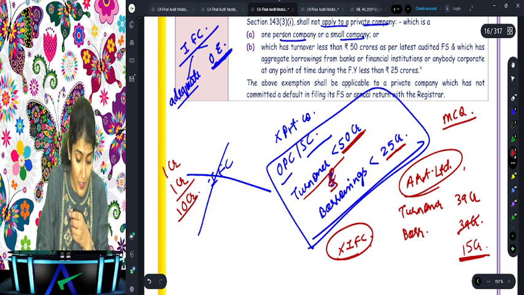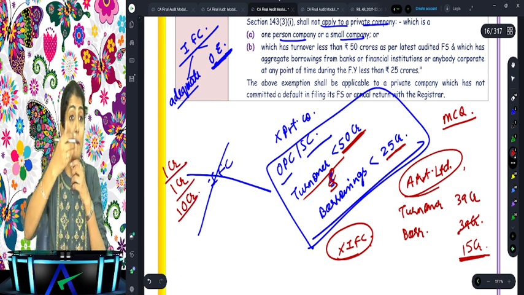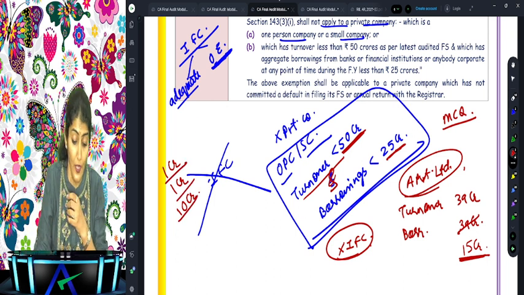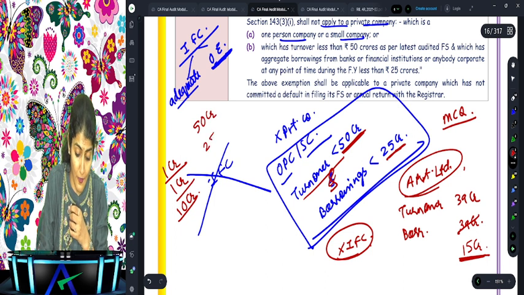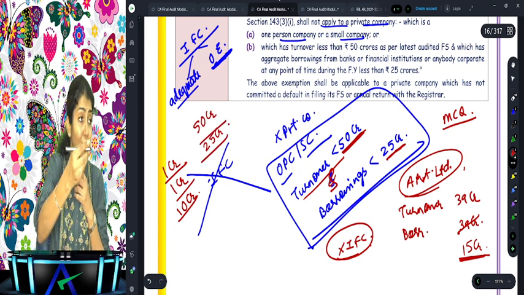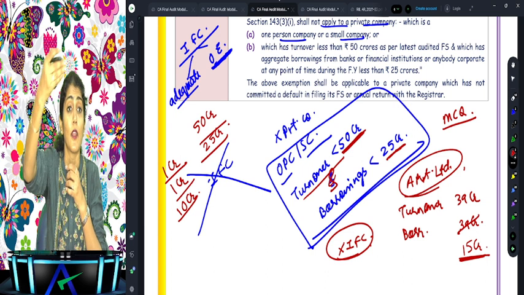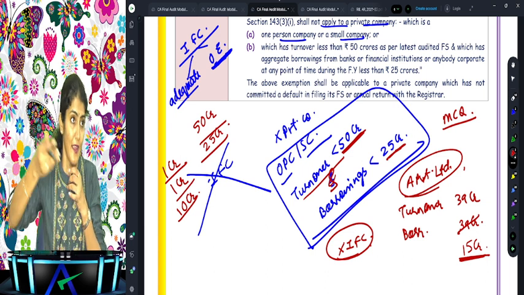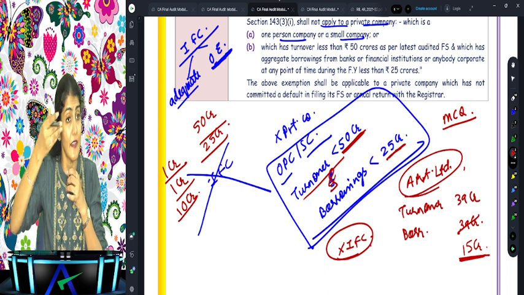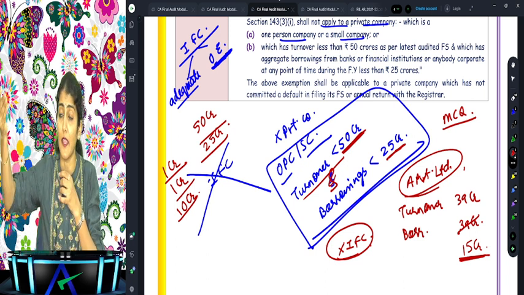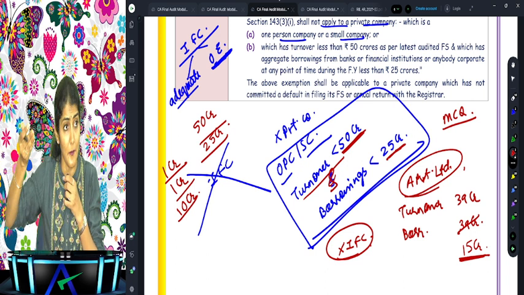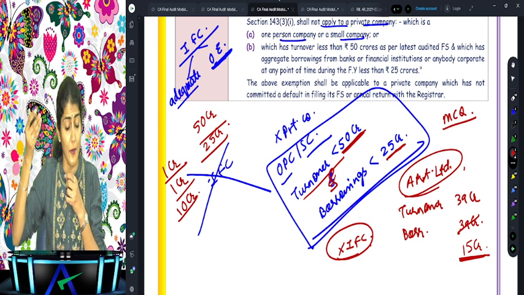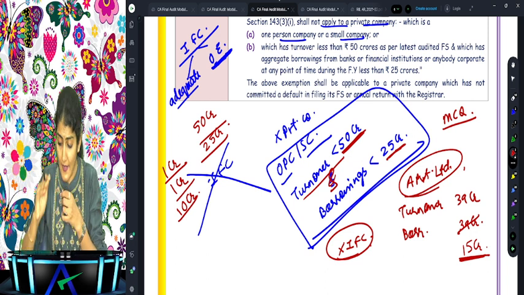If any one of the limits is exceeded, CARO becomes applicable to a private limited company. So here also, 50 crore and 25 crore. If any one of the limits is exceeded, IFC reporting becomes applicable to the private limited company auditor. Are you able to follow this, everyone? Yes.